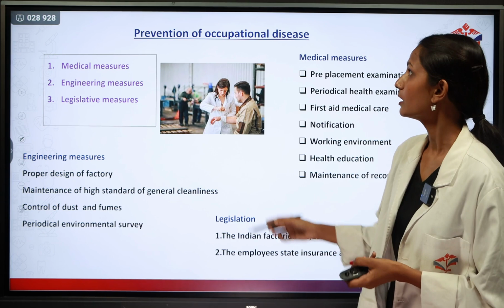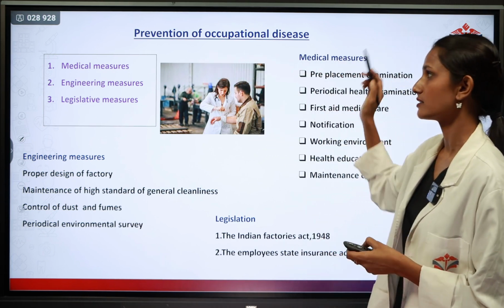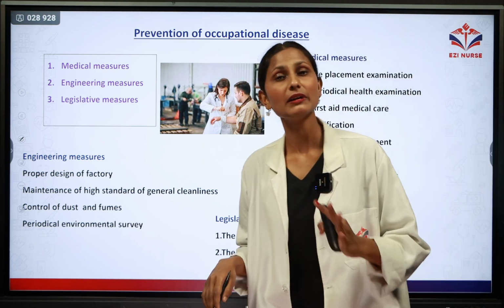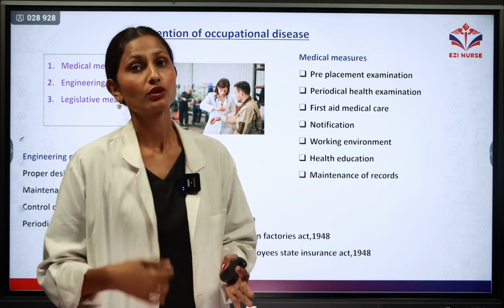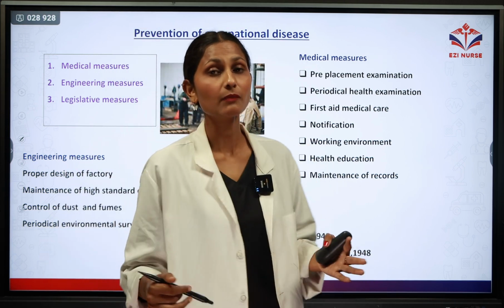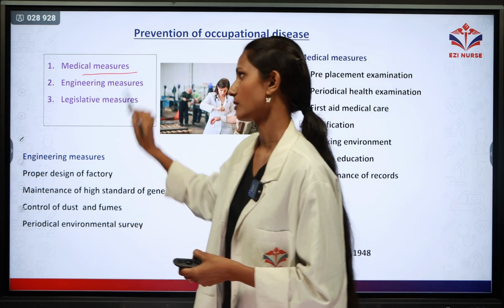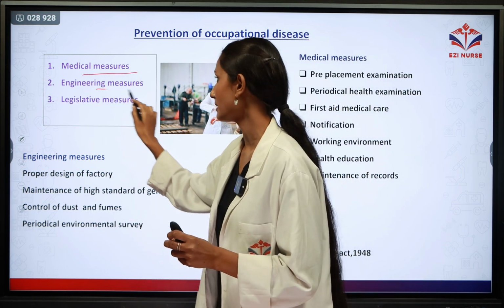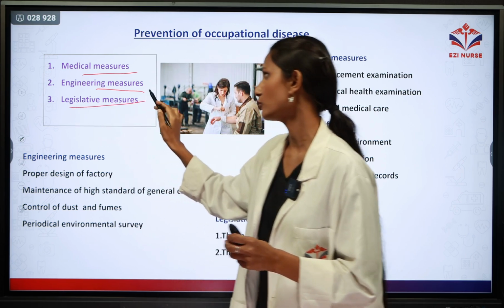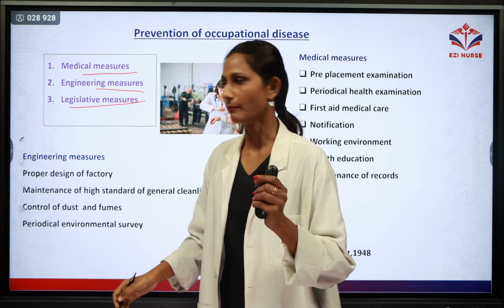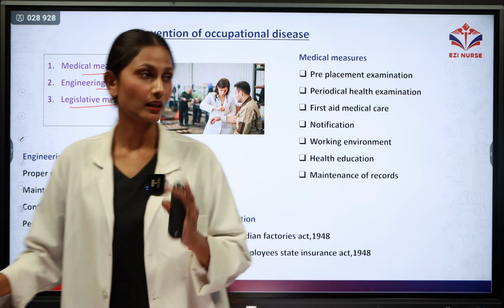Next we will discuss the prevention of occupational diseases. There are basically three measures that can help prevent occupational diseases. The first is the medical measure, the second is the engineering measure, and the third is the legislative measure. We will discuss these one by one. First is the medical measure.